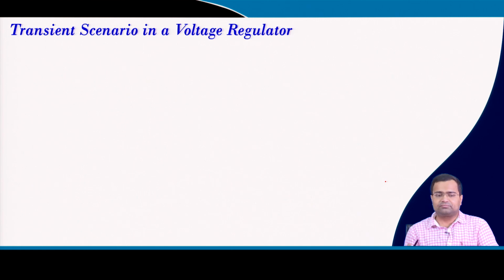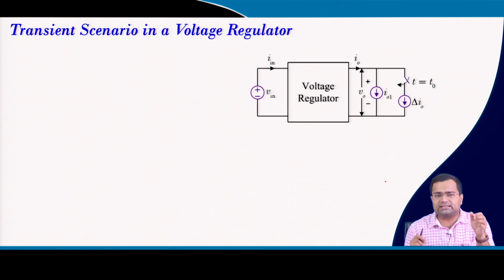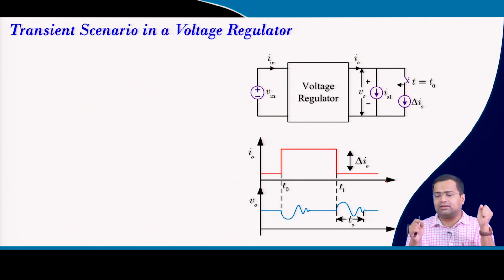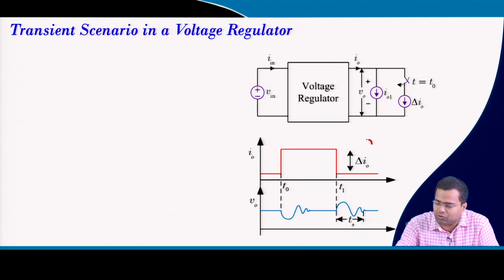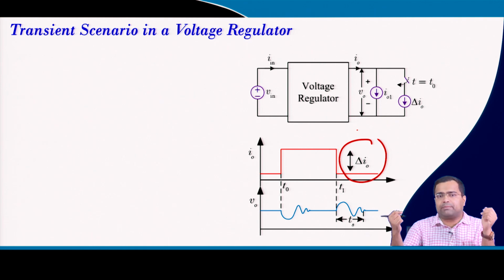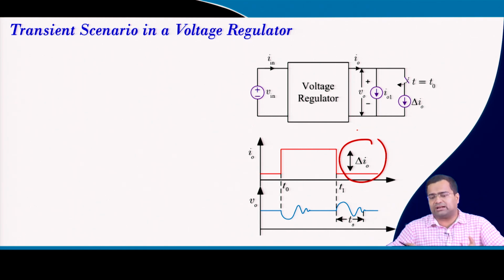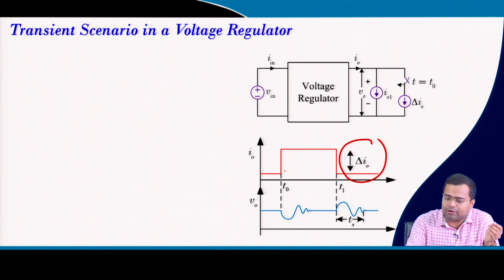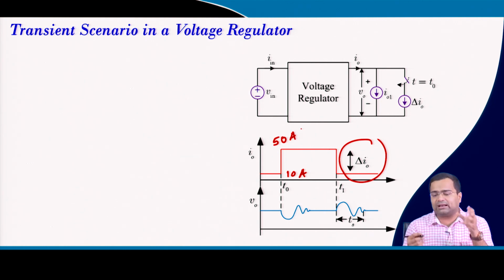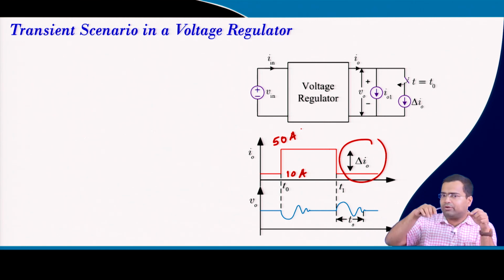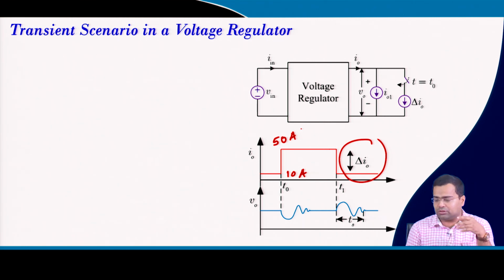If we see the transient scenario, I talked about low voltage high current applications, where the load step can be hundreds of amperes or tens of amperes. If the load suddenly changes from, let us say, 10 amperes to 50 amperes, the converter can undergo a large undershoot, and when it steps down, a large overshoot.